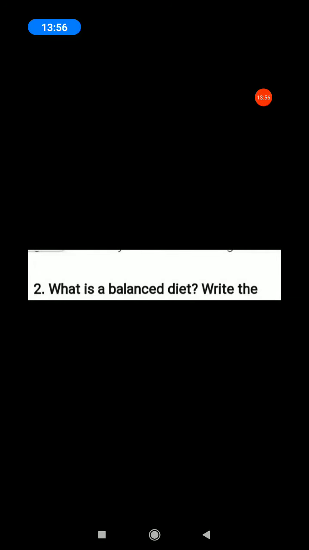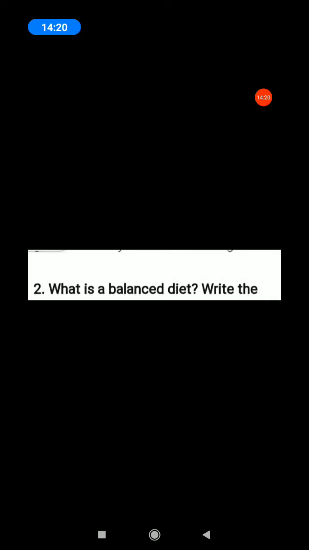Next question: what is a balanced diet? Take page number 14, the lesson on balanced diet. Section 2.3, balanced diet, and the first paragraph fully.